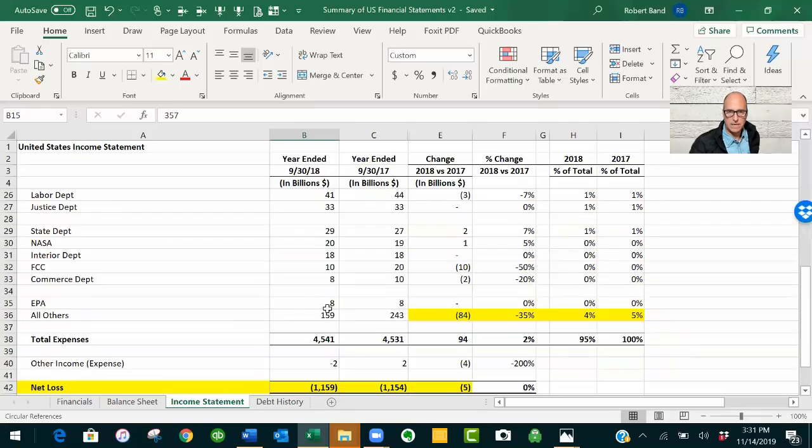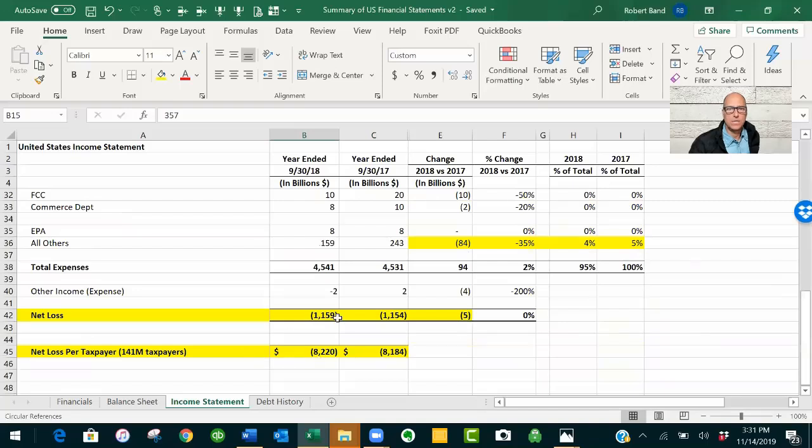So, let me see here. This net loss for the year, when you divide it, so it's $1 trillion divided by 141 million taxpayers, is $8,000 on average per taxpayer.